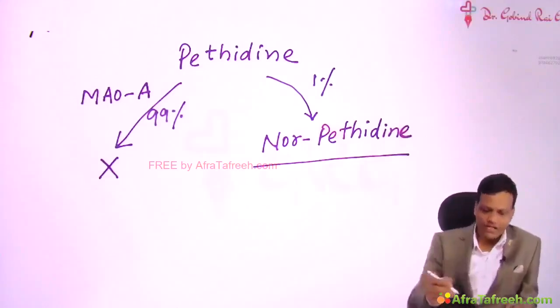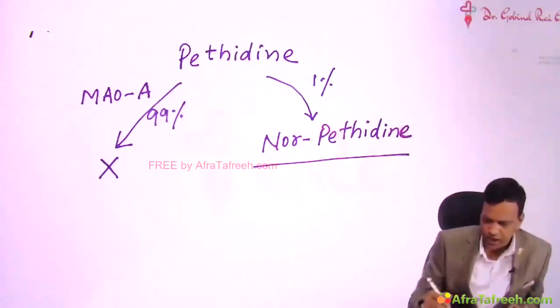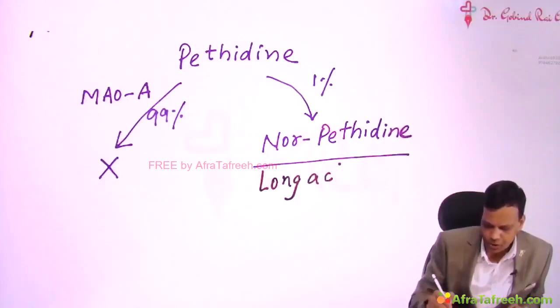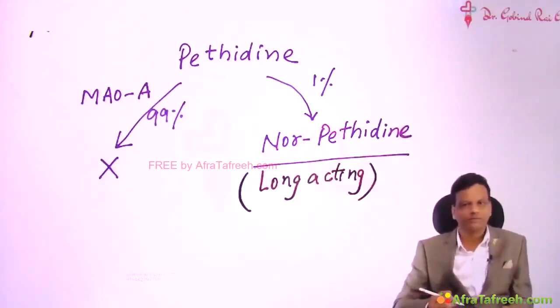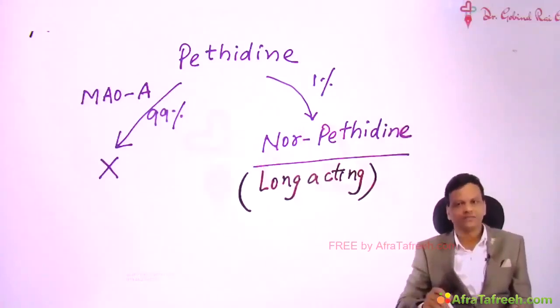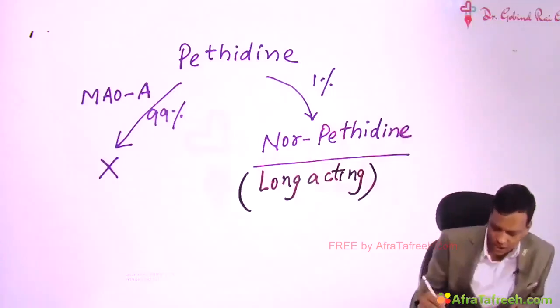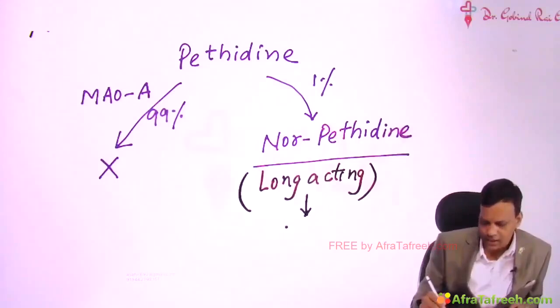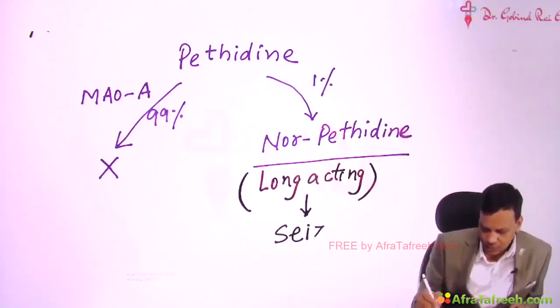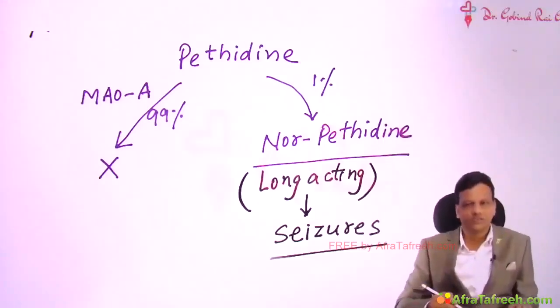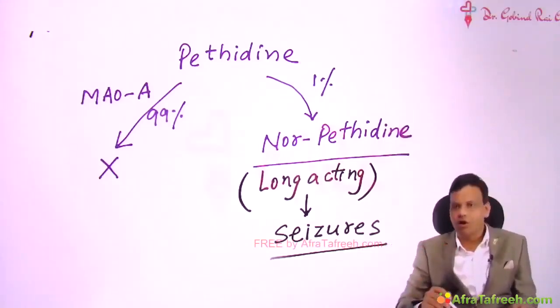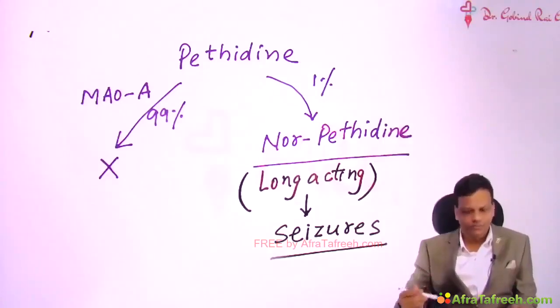But norpethidine has a very important property: it is very long acting. That means once it is produced, it will keep on remaining in the body. So if we give pethidine for many days, norpethidine will keep on being produced daily and will keep on accumulating because of its long duration. If it reaches a sufficient amount in the blood, it can result in seizures. It causes CNS stimulation, including seizures. So pethidine is never given for long periods because norpethidine will accumulate and can result in convulsions.